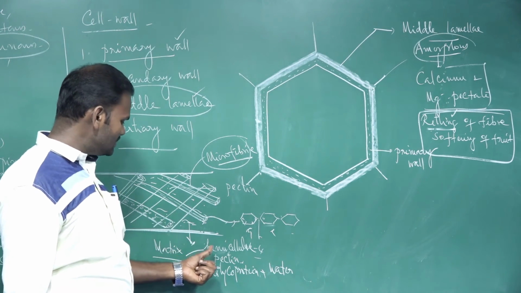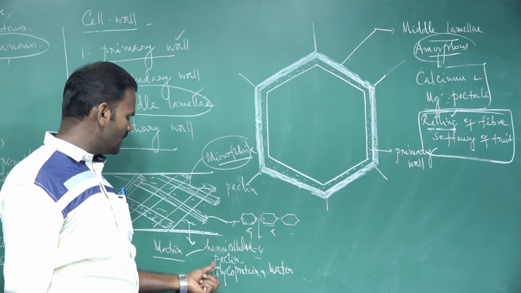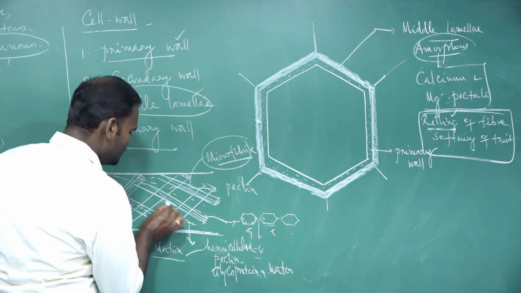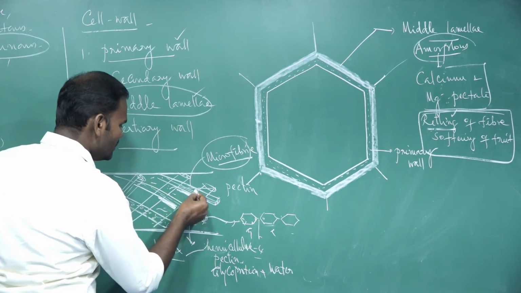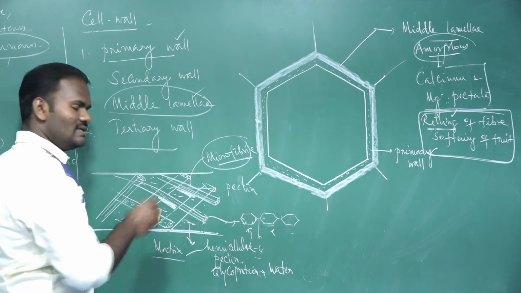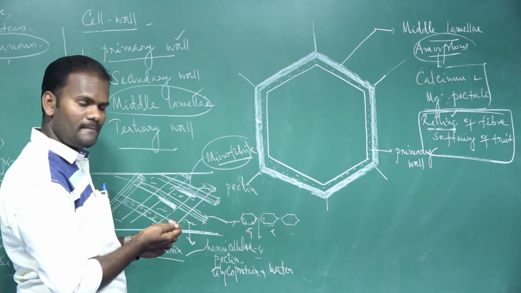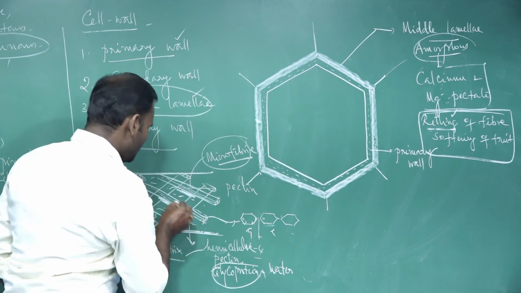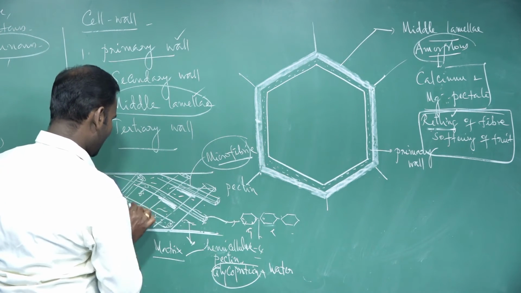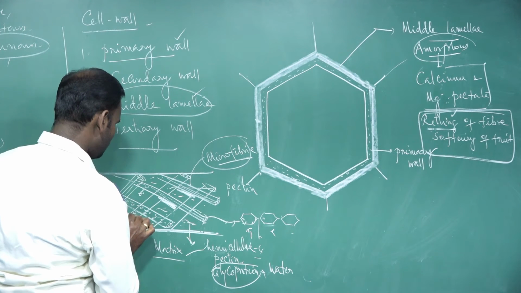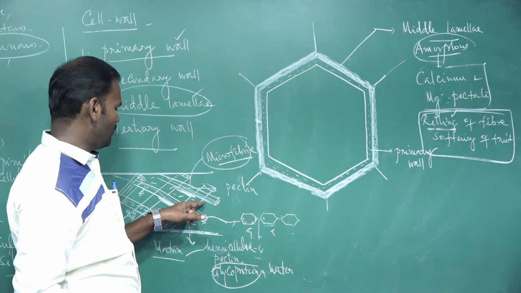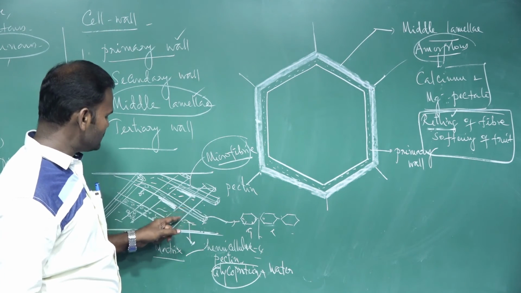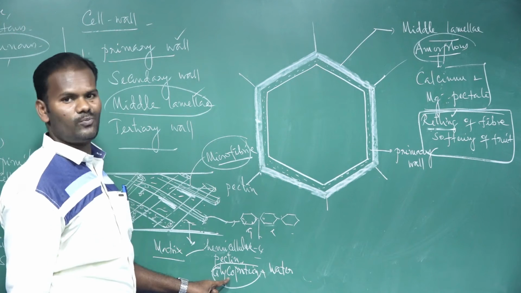Then what are the functions of the hemicellulose, pectin, and glycoprotein present in the matrix? What are the functions of hemicellulose? Hemicellulose binds the microfibril to the matrix, fixing them together. What are the functions of glycoprotein? Glycoprotein helps in the orientation of the microfibril, that is, how they are oriented at different angles. The orientation of the microfibril is regulated by glycoproteins.